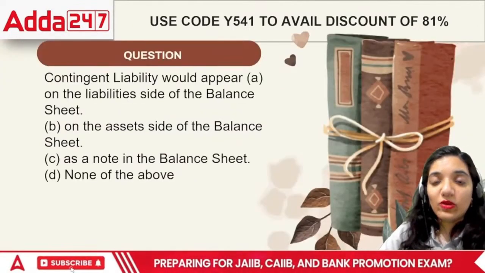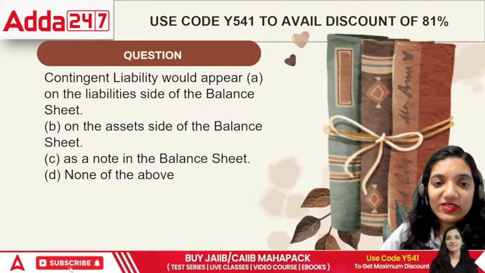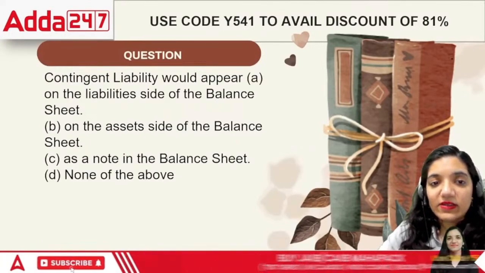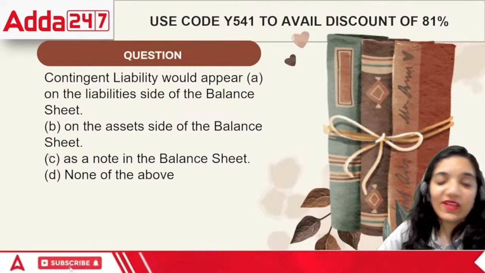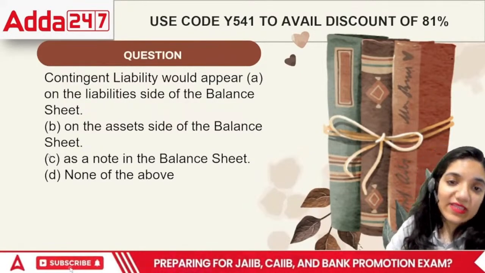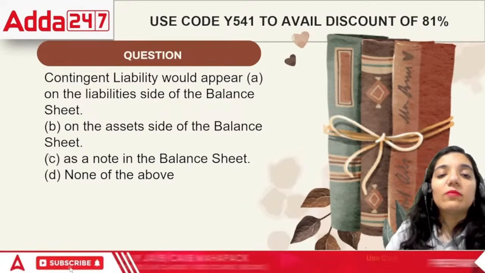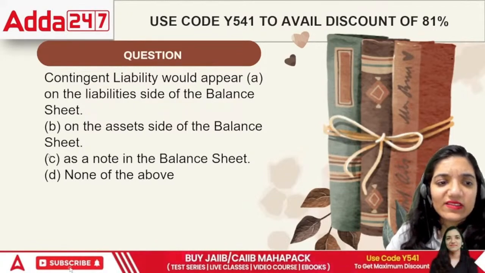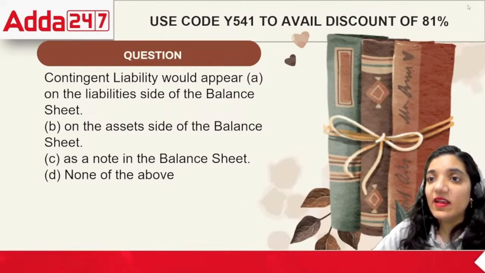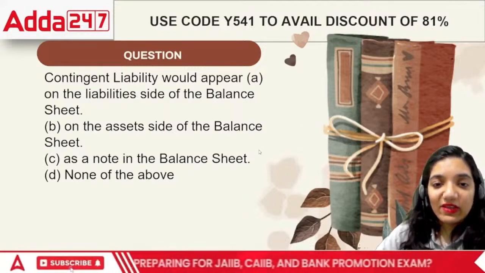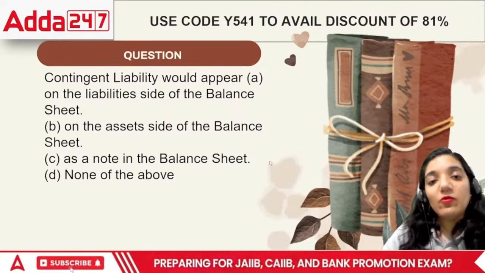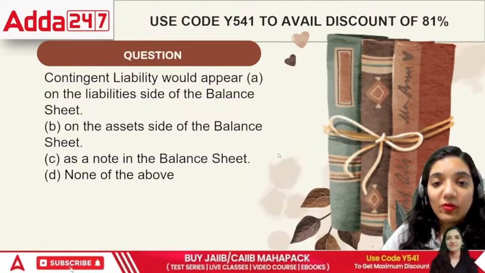Next question: what do you mean by a contingent liability? See, contingent liabilities are basically those liabilities which have never got a place in the balance sheet of the company. We can put it there, but there's only one problem in it.